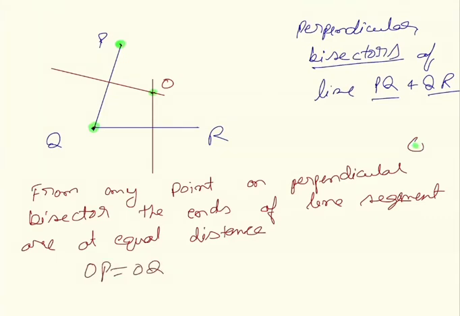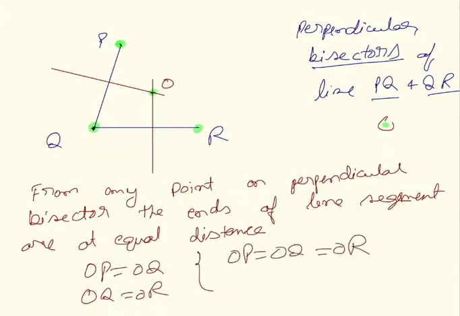Similarly, we have another perpendicular bisector, the bisector of QR. So OQ and OR are of the same length, so OQ is equal to OR. From here we have OP is equal to OQ is equal to OR. Now if we draw a circle taking point O as the center and OP or OQ or OR as the radius, this circle will pass through these 3 points, and this will be a unique circle.